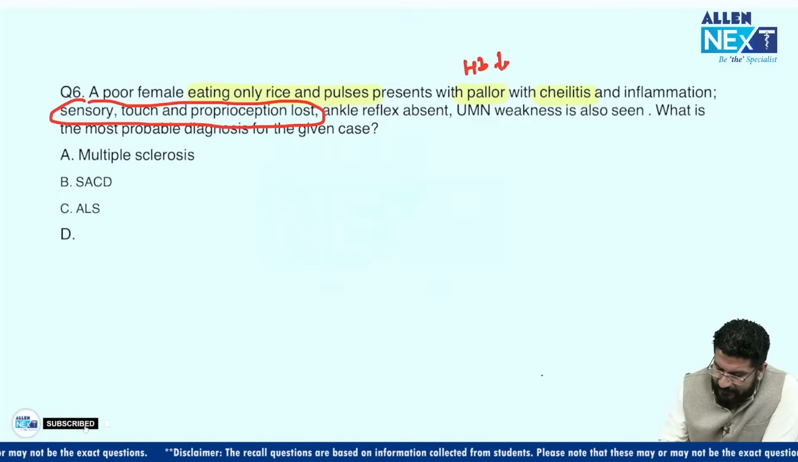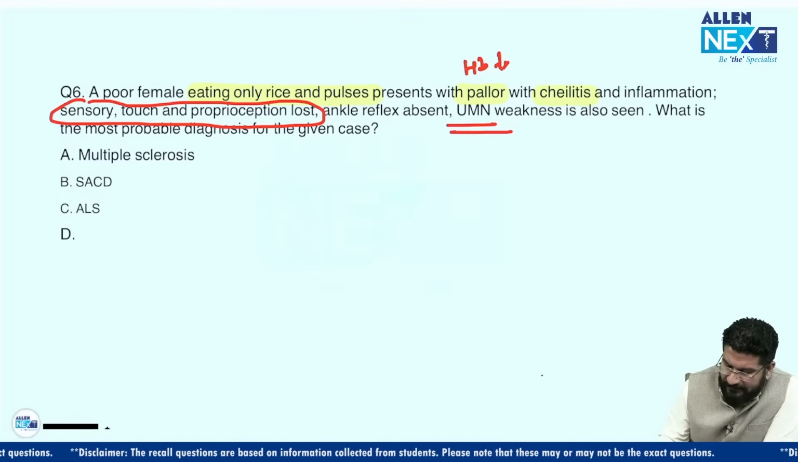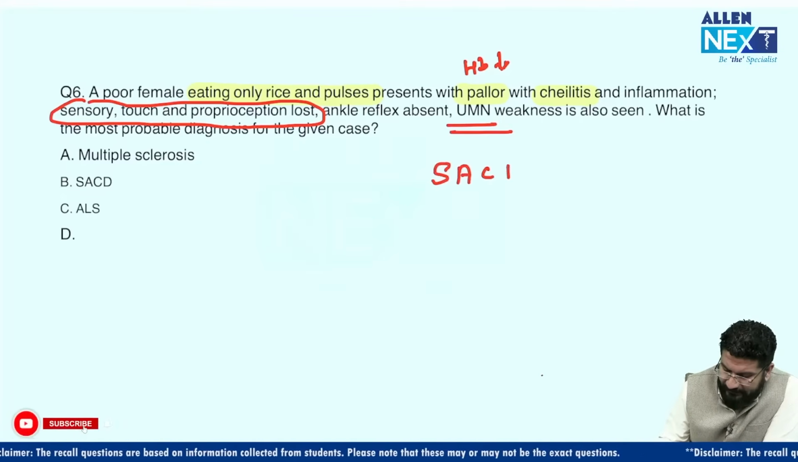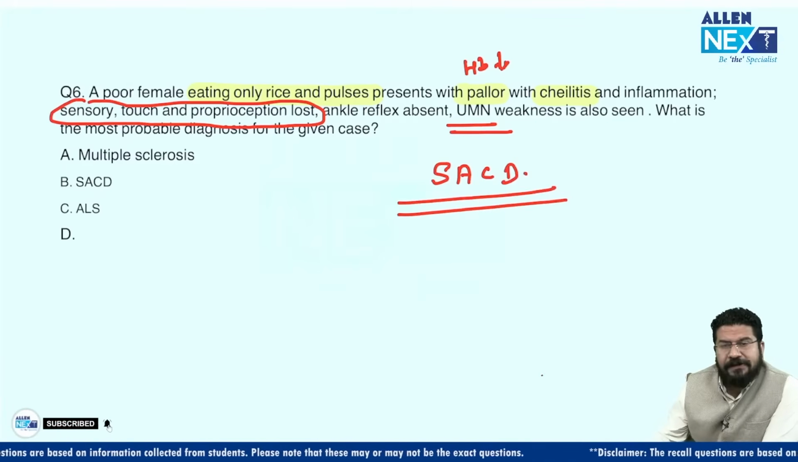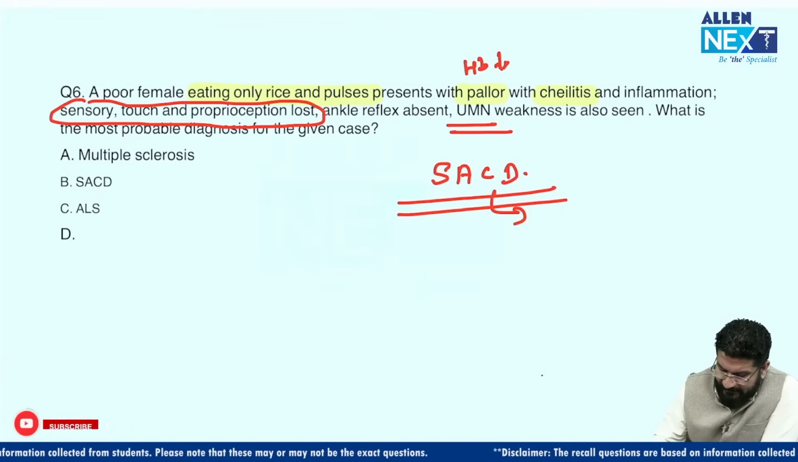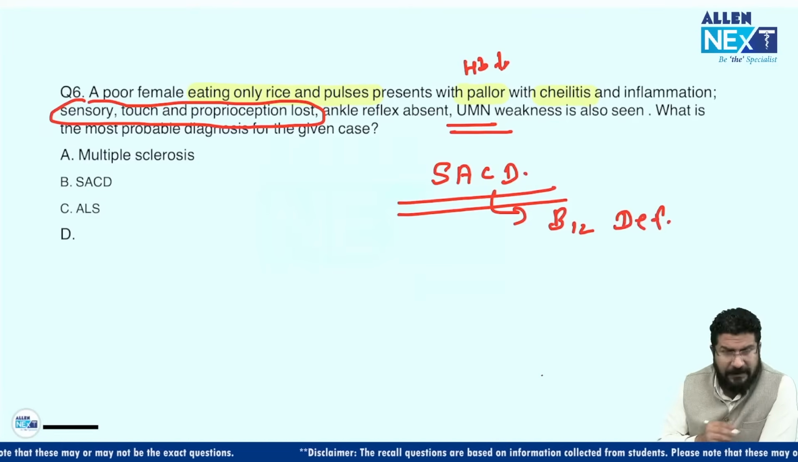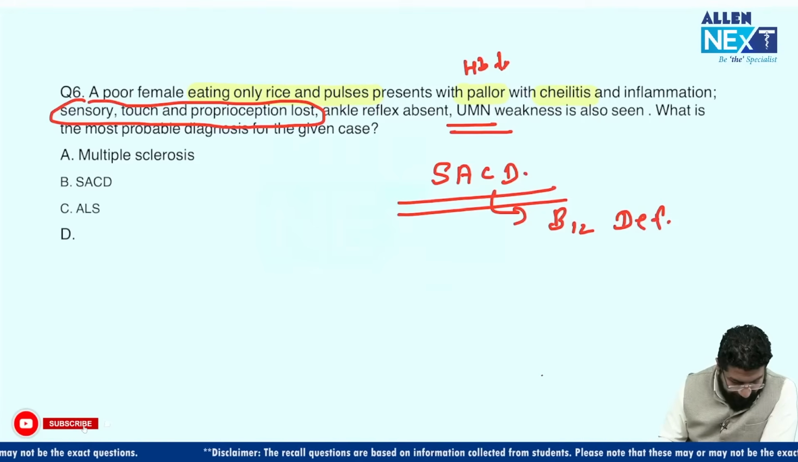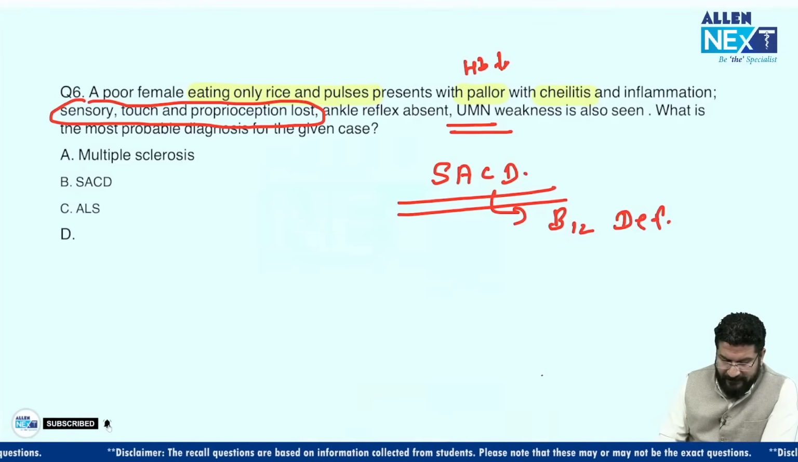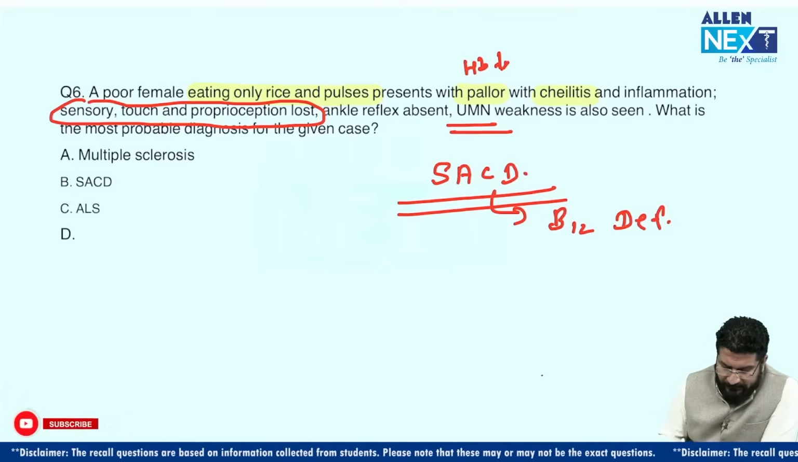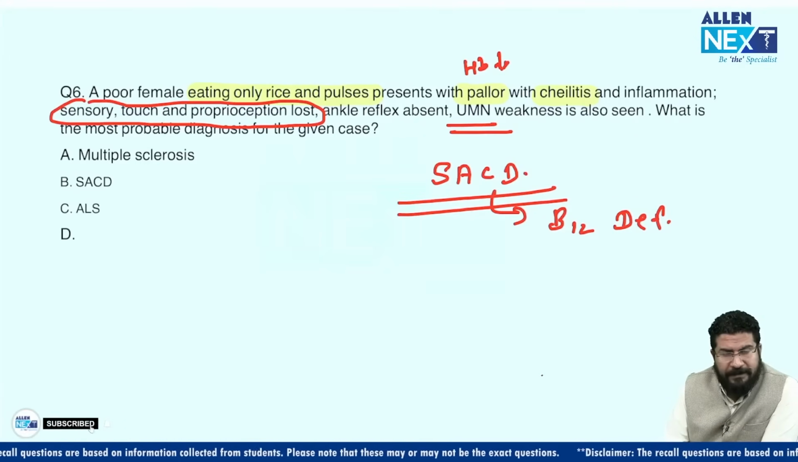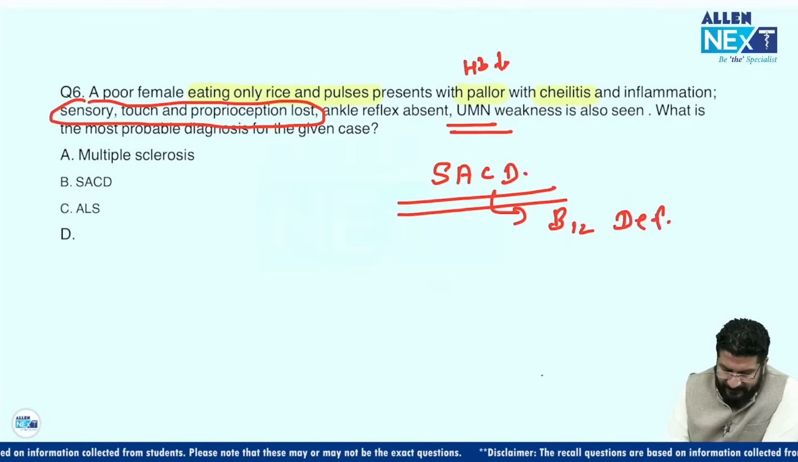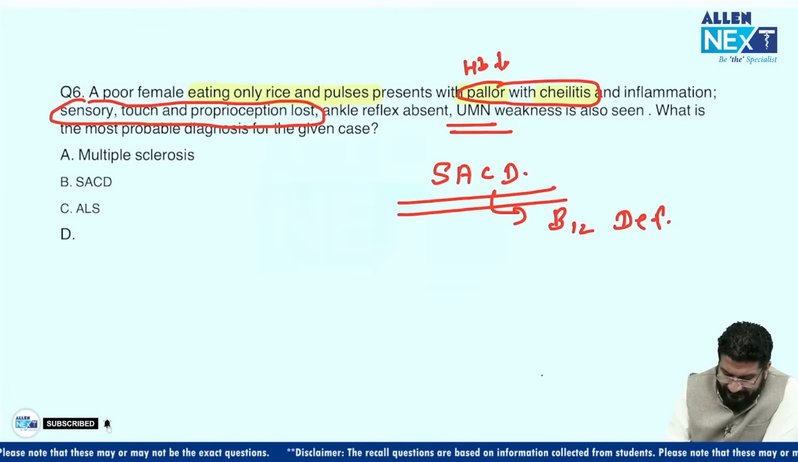Then you can see UMN weakness. So this is a case of SACD, subacute combined degeneration of the spinal cord, and that is seen in a patient of vitamin B12 deficiency. So, a classical case. Okay, if I could not get the fourth option. ALS is amyotrophic lateral sclerosis. This is due to hexanucleotide repeat, where you'll see both UMN and LMN lesions, but the pallor and cheilitis are not seen. So these are the hints in the MCQs.